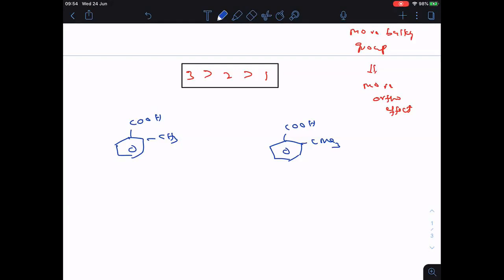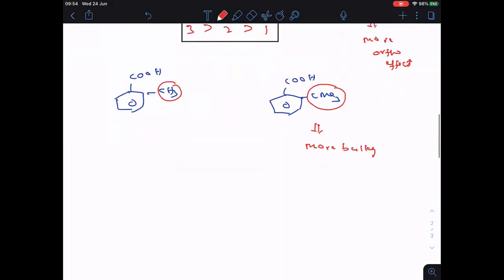Both are at ortho position only. Here one methyl is there, and in the other 3 methyls are there, so the second one is more bulky. Am I right? More bulky means more ortho effect, and more ortho effect means a stronger acid. So the second one is the strong acid.